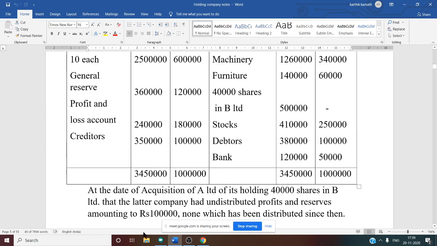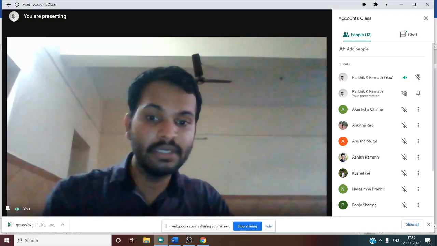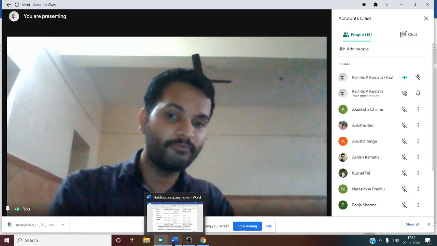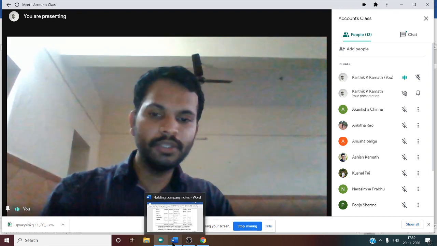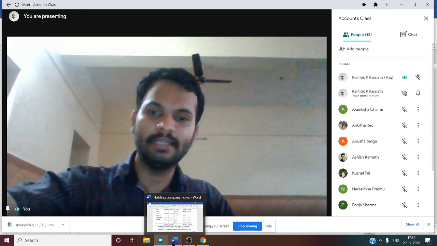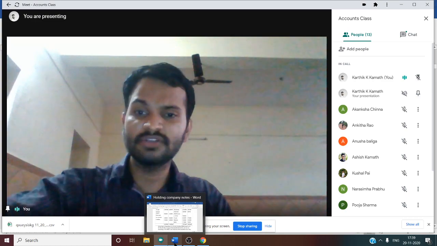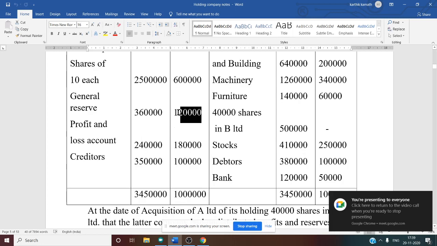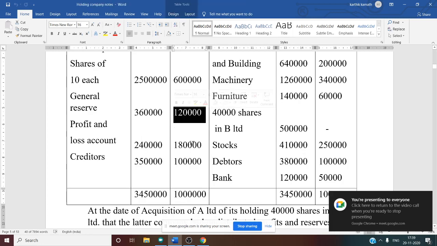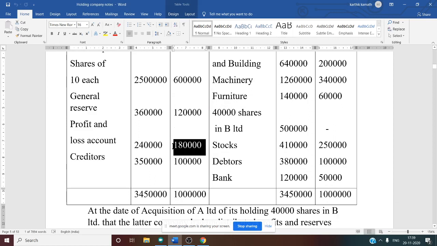No information is given in the problem, but we need to divide that undistributed profit, right? So we can use the profit of the subsidiary company given in the balance sheet, and the reserves of the subsidiary company given in the balance sheet. So you take this amount, 1,20,000, and 1,80,000.